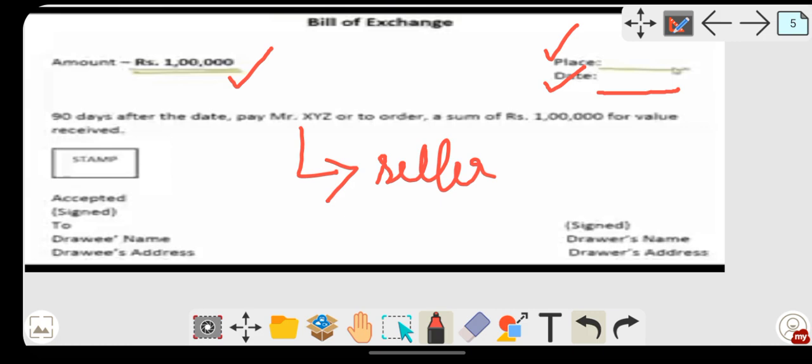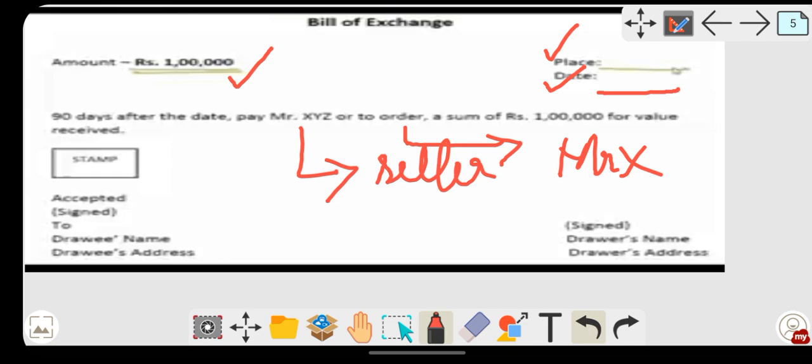Or to order: order is the person to whom the seller has given the direction to pay. Maybe the seller has to make the payment to somebody else, the seller may have told that person to make the payment, say Mr. X. So pay to any person to order a sum of rupees 1 lakh for value received. For value received means whatever the consideration was, any transaction that has taken place between these two parties. Then here, signature of the drawer. Who is going to put the signature over here? The one who has made this bill of exchange. So who is the drawer over here?